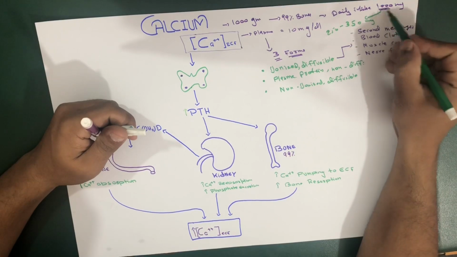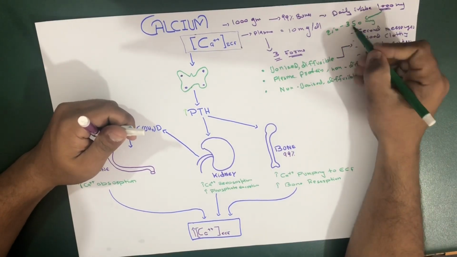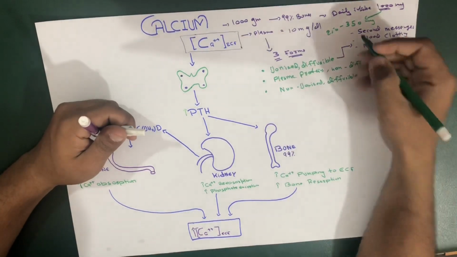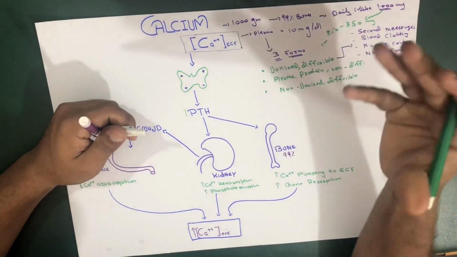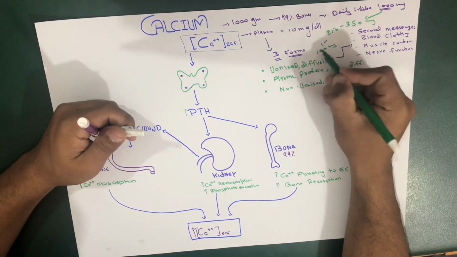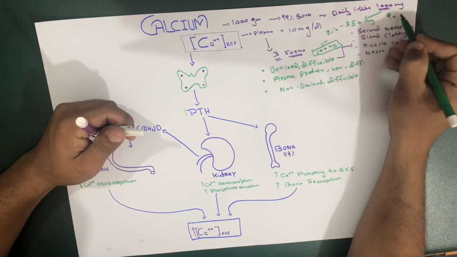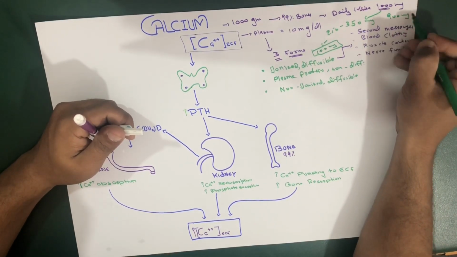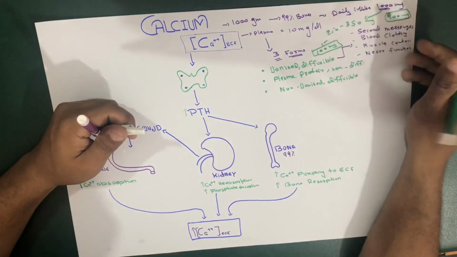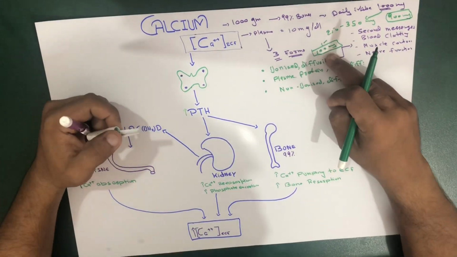So 350 is absorbed, and again 250 is excreted, so the real value of calcium that is actually absorbed would be 100 milligram. And 90%, which is 900 milligram, is lost through your feces. Only 100 milligram is reabsorbed.